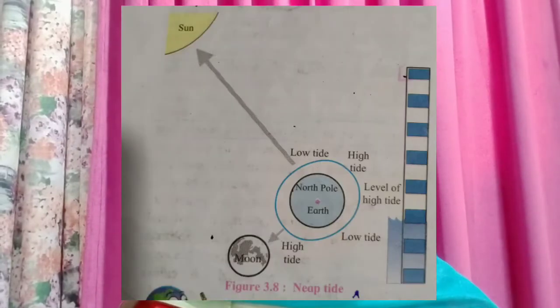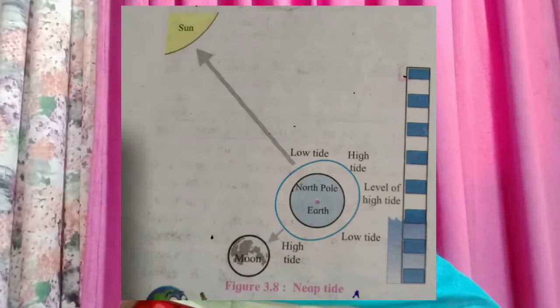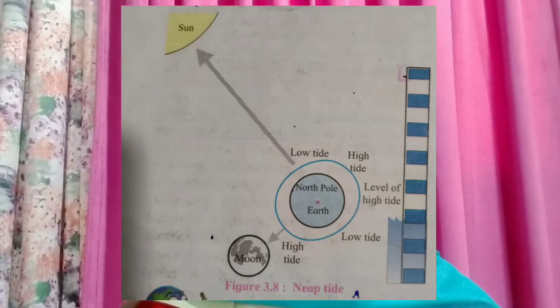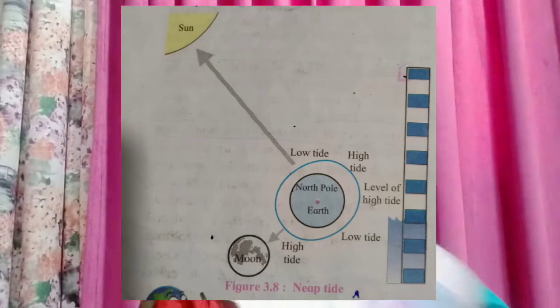Dear students, for understanding neap tide, you have to observe figure 3.8, that is neap tide. On page number 12, the neap tide figure is given. Here sun, earth and moon are shown. So if you understand this figure, you will understand the concept of neap tide.